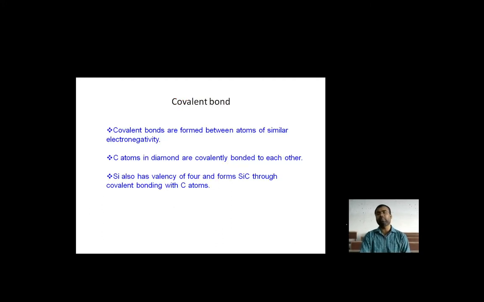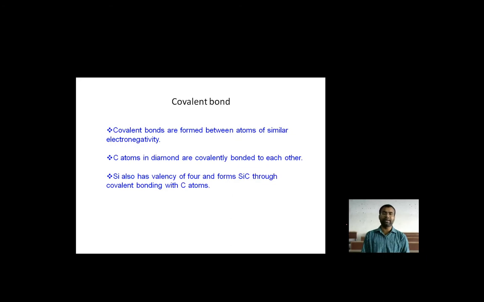Covalent bonds are formed between atoms of similar electronegativity. These are the specific things we are focusing on, and that is how the bonds are differentiated from each other.